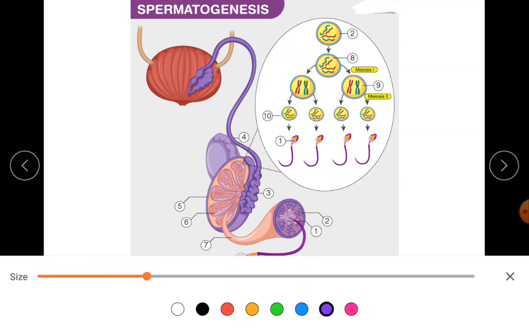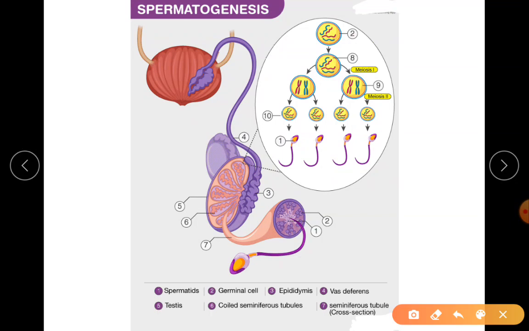Let me show you in another color. With this color, please observe here that the middle portion consists of sperms. So you understood about the sperms that are released into the lumen of the seminiferous tubule. The seminiferous tubule which is coiled is brought out and shown for you for a better view. Once it is produced, it has to travel. I hope you all remember rete testis, vasa efferentia, epididymis, vas deferens. Then you all remember it.